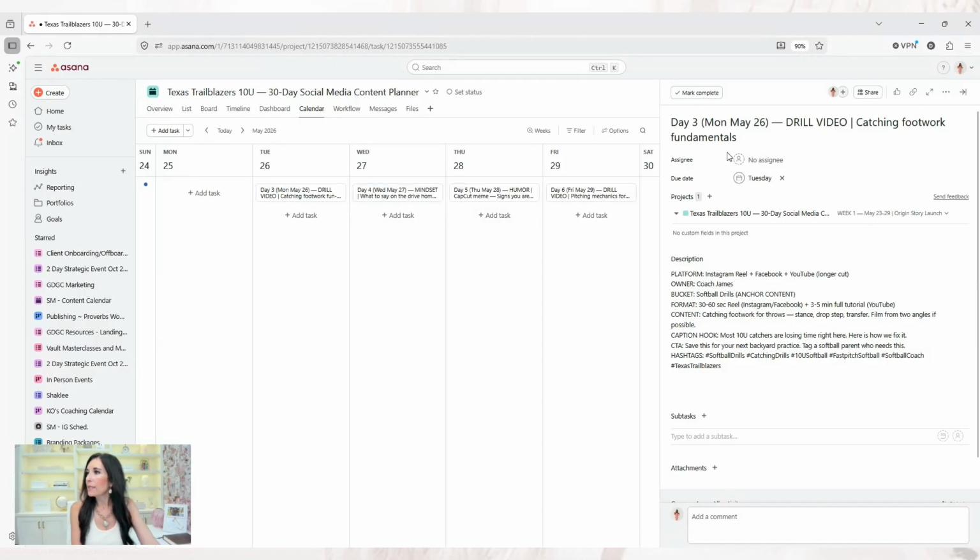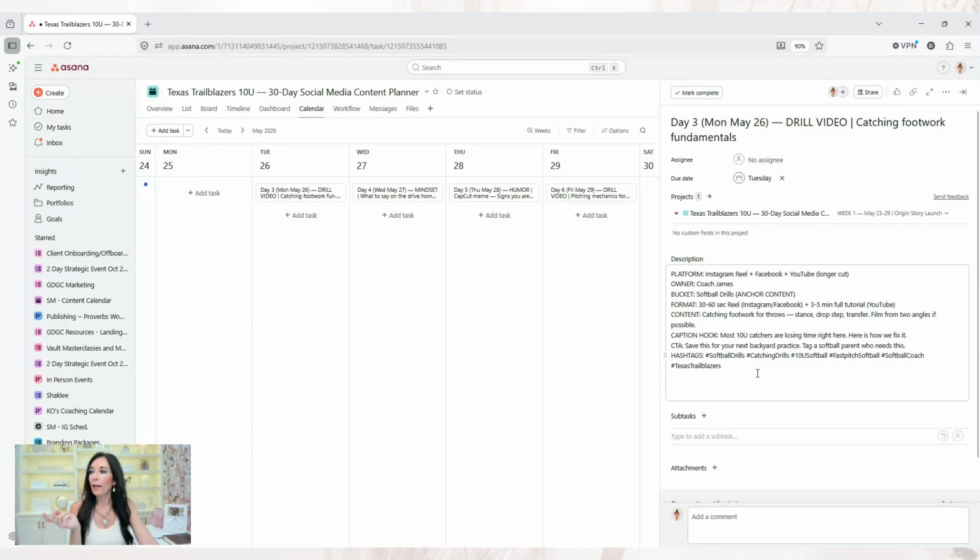All right, so what it did: it says drill video, catching footwork fundamentals, platform, where to post it, owner, bucket, format, content, catching footwork for throws, and then caption hook, and then CTA. How amazing is that? And it even told me it worked in our CTAs. I'm not going to click through it right now, but it did say it worked in my CTAs for me.